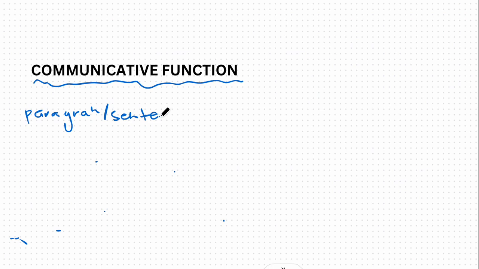Come to the section on communicative function. Now, in the NBT academic literacy section, when you're asked a question that is focused on communicative function, that question is essentially testing your understanding of what a given paragraph, sentence, or passage is communicating. And we're going to jump into a couple of examples.